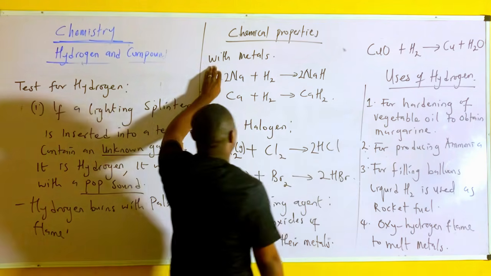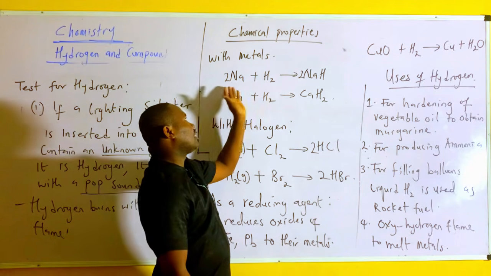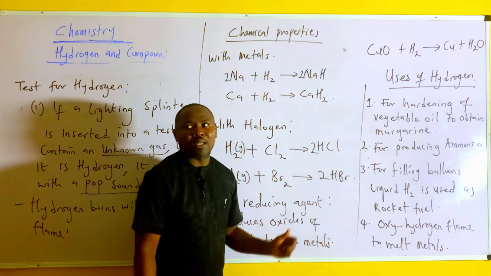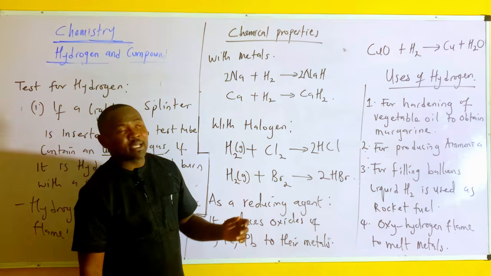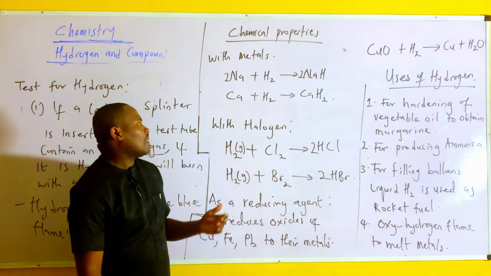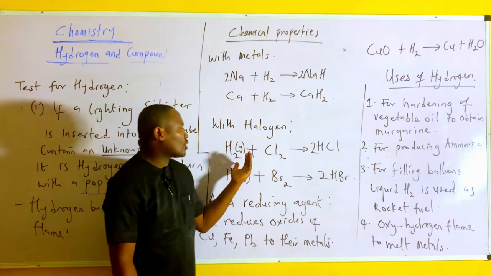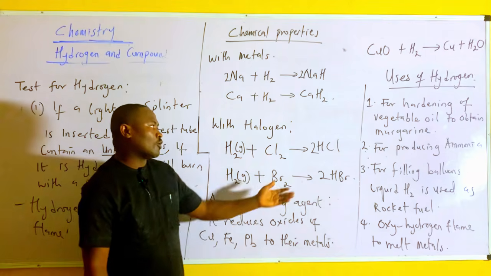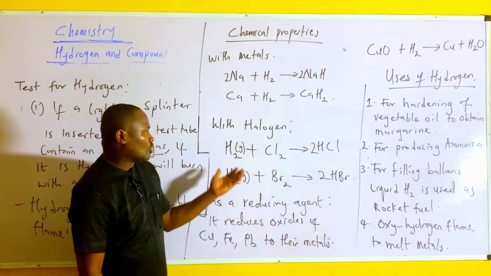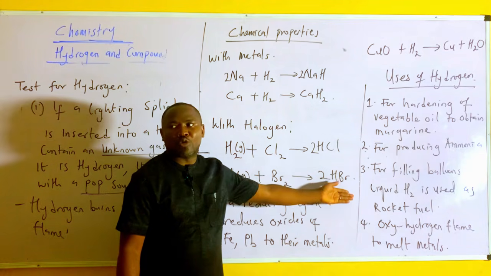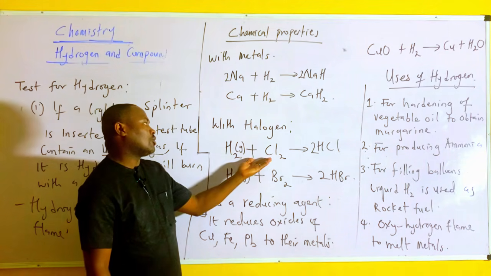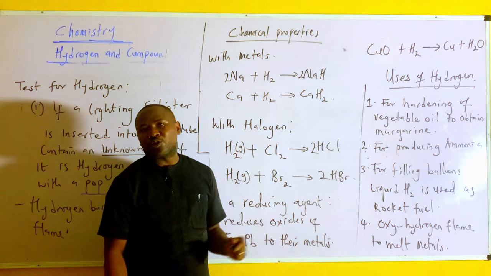More chemical properties: with metals, hydrogen reacts with metals to form hydrides, for example calcium hydride and sodium hydride. With halogens, hydrogen combines with halogens such as chlorine to form the halides of hydrogen. So we have hydrogen chloride, hydrogen bromide, depending on which halogen it is reacting with. With hydrogen and chlorine, it occurs in the presence of sunlight.